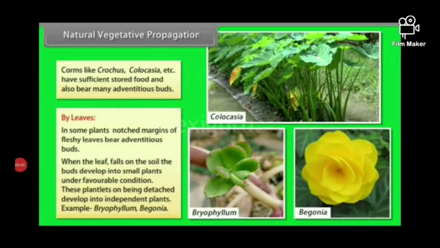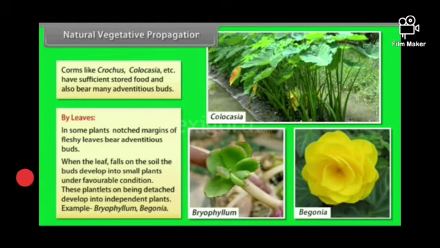Now let us see vegetative propagation by leaves. Students, in some plants, notched margins of fleshy leaves bear adventitious buds. When the leaf falls on the soil, the buds develop into small plants under favorable conditions. These plantlets, on being detached, develop into independent plants, for example bryophyllum.